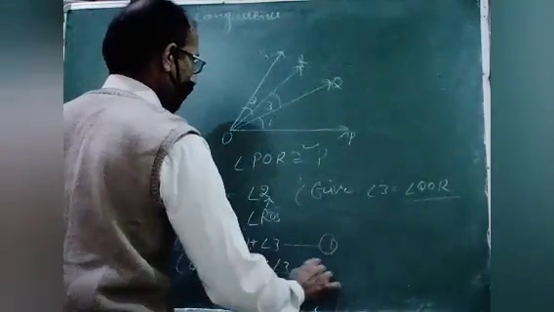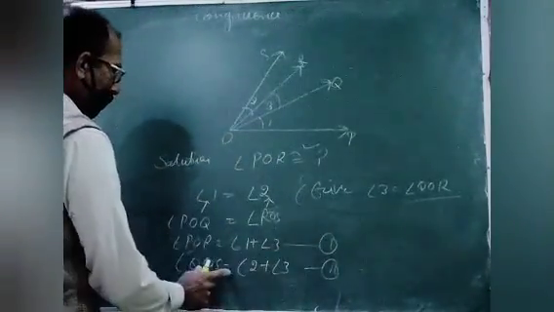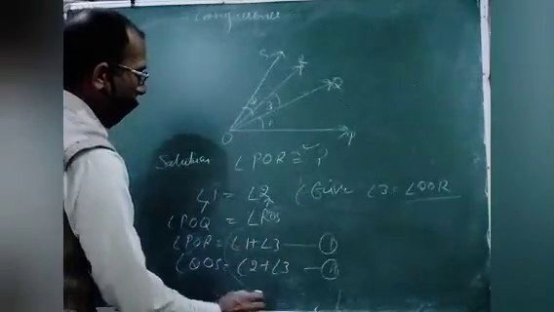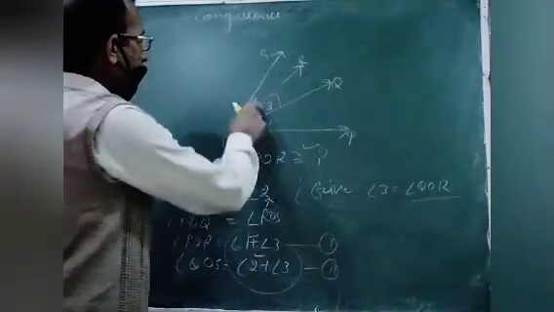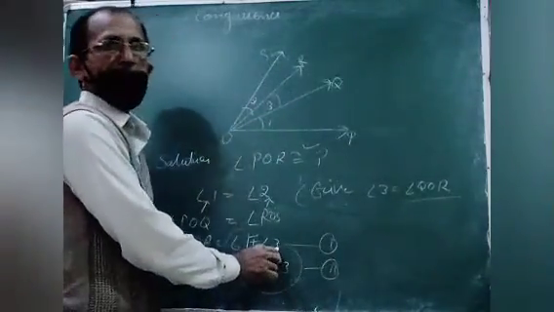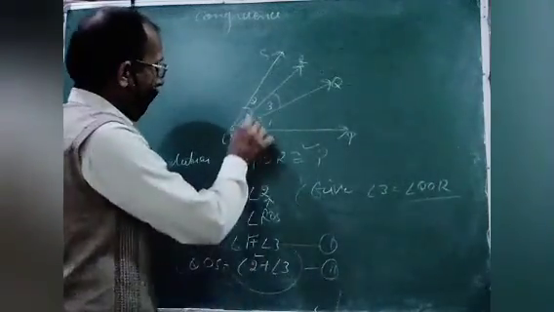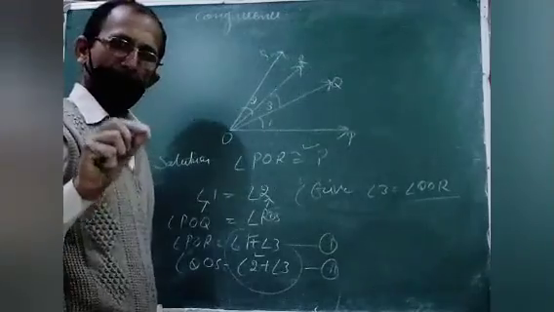Angle 1 and angle 2 are equal, as already given, and the same thing, angle 3, is added to both. Same thing is added to equal things.